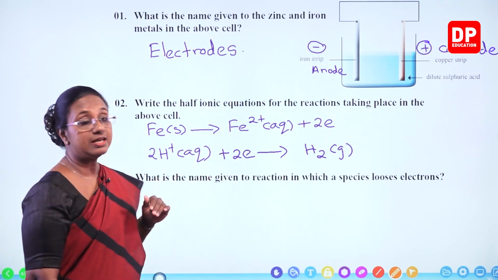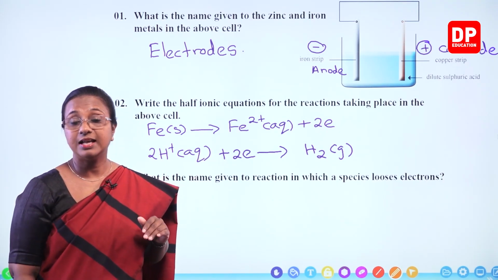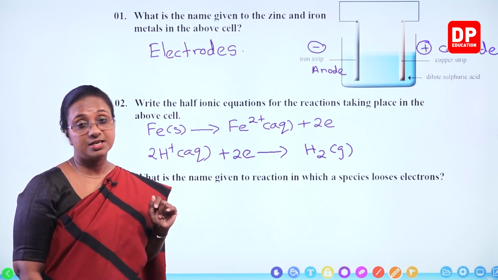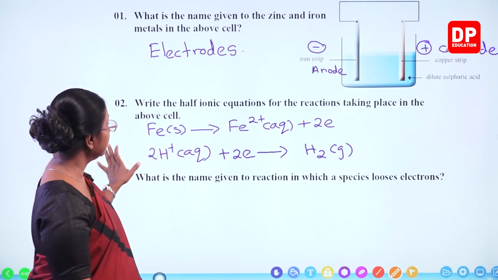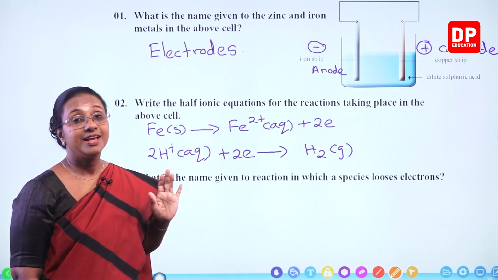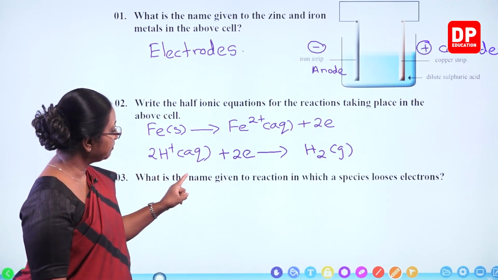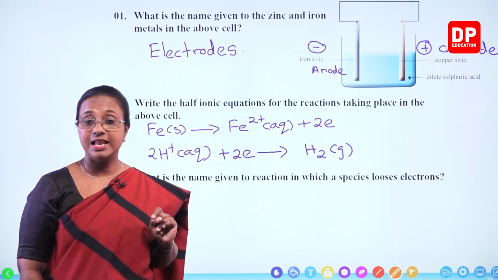And this is a reduction reaction, and that occurs at the cathode. And here the cathode becomes the positive terminal. All that I explained there, but here we only need to write the half ionic equations. Is that clear, students? So then, what is the name given to the reaction in which a species loses electrons?